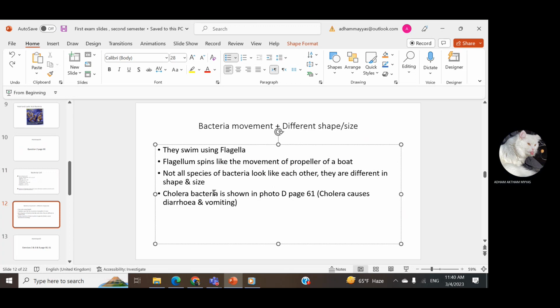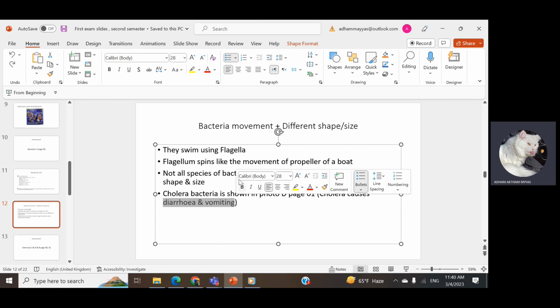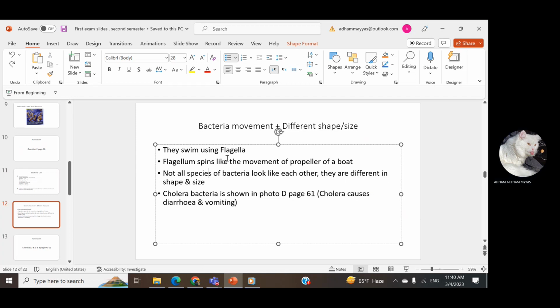Cholera bacteria is shown in photo D, so you have to see the pictures and the paragraphs from the page in the book. At page 61, we know that cholera causes diarrhea and vomiting. So which of these diseases is caused by cholera bacteria? Maybe you can say vital signs like diarrhea and vomiting.